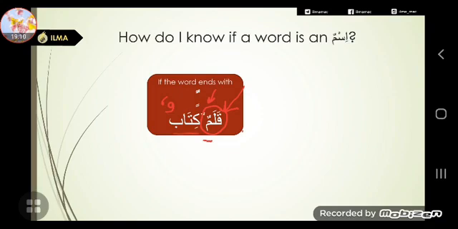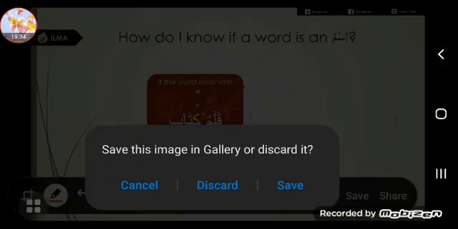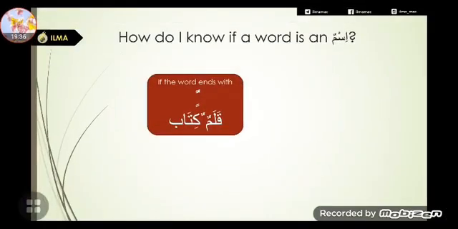Kitabun is also an ism. How do you know that? Because this also ends with tanween. And we have more examples like baytun and sarirun, maktabun. All of these are isms. And how do you know they're isms? Because they end with tanween. It could be dhammatani, fathatani, kasratani, any type of tanween. So that's the first sign. If a word ends with tanween, then that means it's an ism.